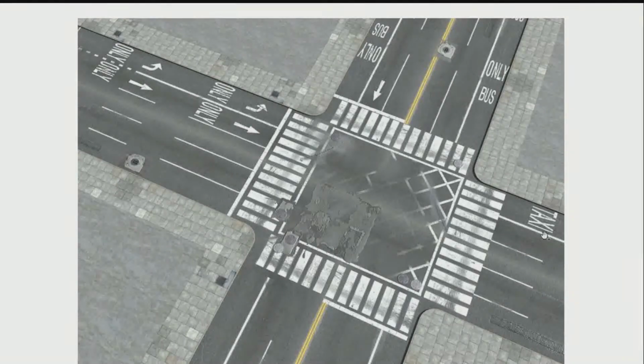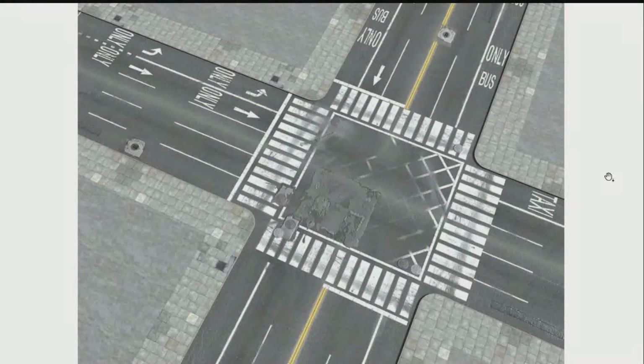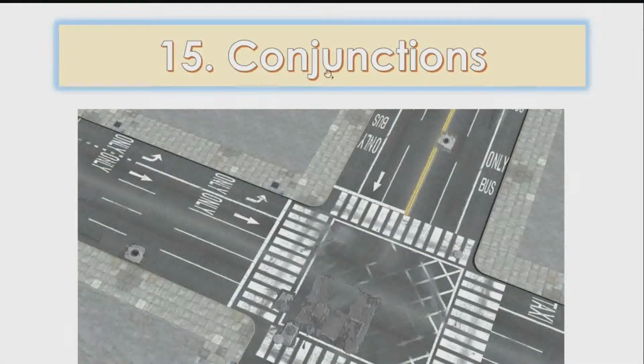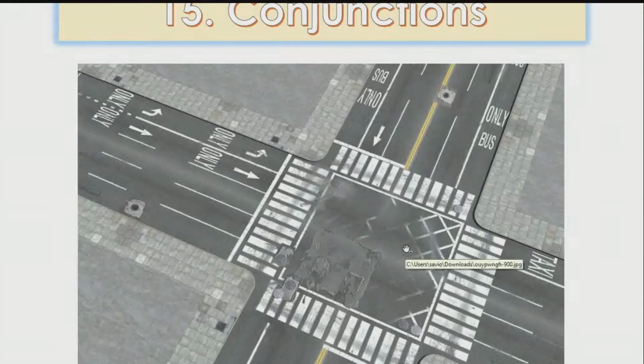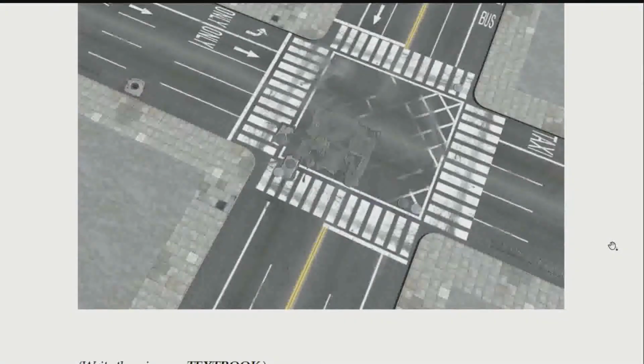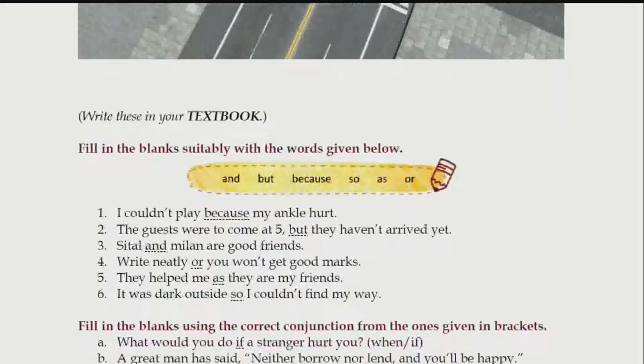As we have four roads joining at this point, in the same way, we can take example of sentences. Imagine that this road is one sentence, this road is another sentence. Both of them are meeting at this point. Over here we have a word which is known as a conjunction. And we have various examples of conjunctions: and, because, or, and many more. Let us begin with the exercises.